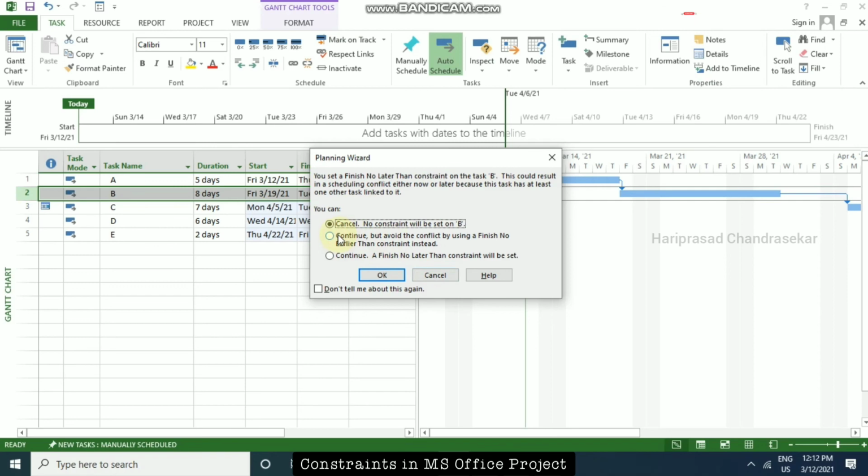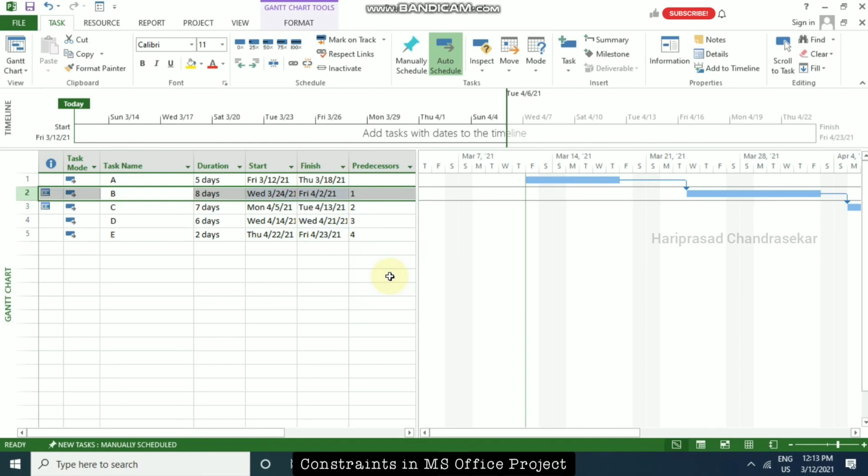You can also use the second option, but avoid the conflict by using a finish no earlier than constraint instead. Now there is no schedule issue, and it is changing the constraint to the desired constraint. I put finish no later than, but it is considering finish no earlier than.